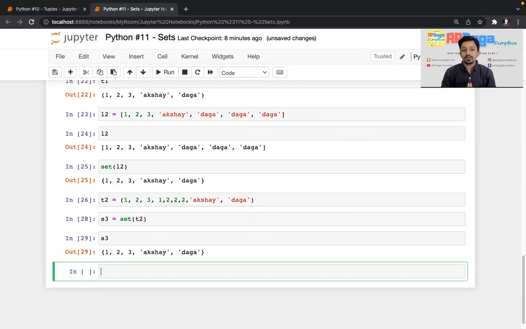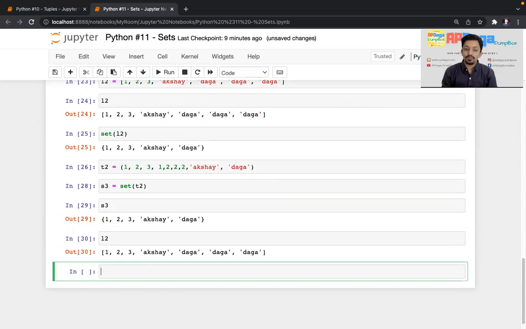If anyone asks you how to remove duplicate elements from a list or tuple, the simplest way is to convert that list or tuple into a set. And if you want the output to be a list, once again, simple thing you can do. See, this is the L2 list.